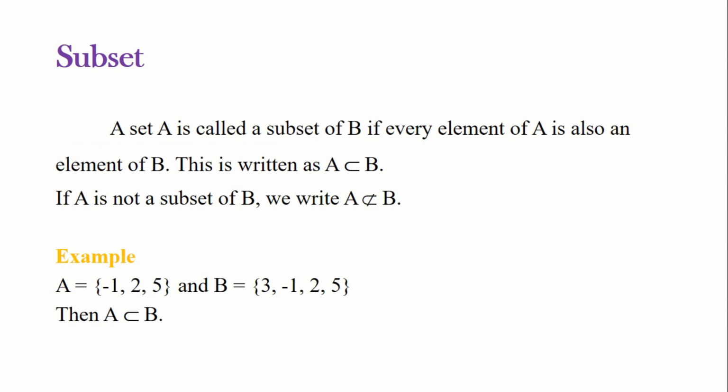Next, let us see the formal definition of subset. A set A is called a subset of B if every element of A is also an element of B, which is written as A is a subset of B. If A is not a subset of B, we write that as A is not a subset of B. So in this example, we have two sets A and B. A has the elements -1, 2, 5. We observe from set B that B contains all the elements of A. So thus we can say A is a subset of B.